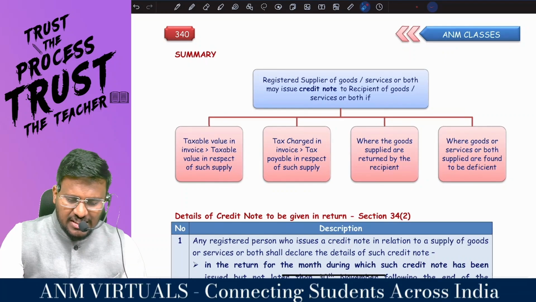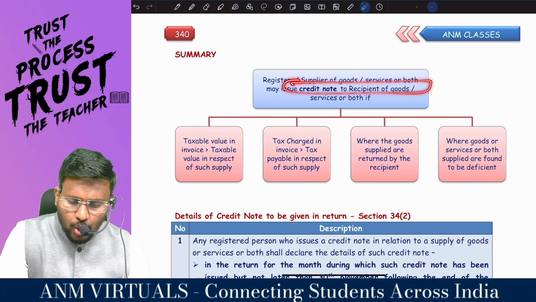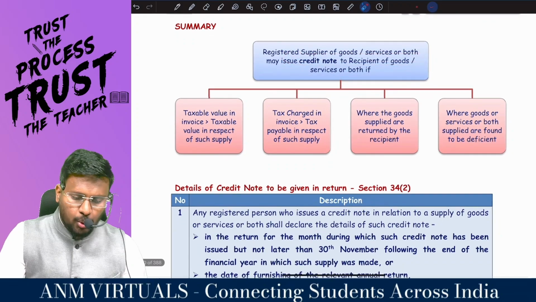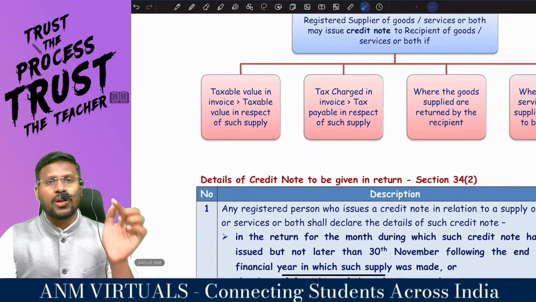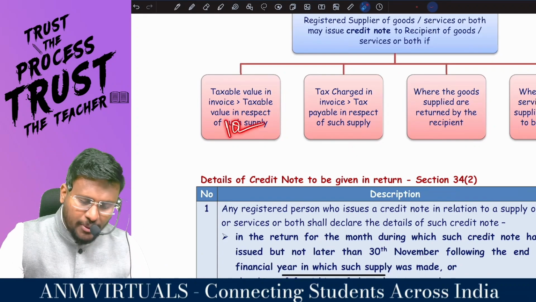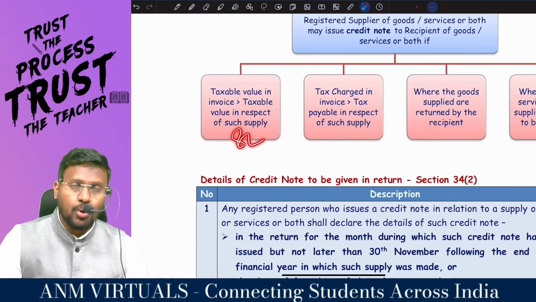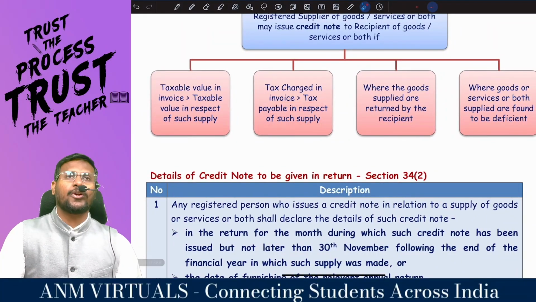So a registered supplier of goods or service or both may issue a credit note to the recipient if the taxable value in the invoice is more than the taxable value in respect of such supply. That means in the invoice, I actually charged 10 lakh. But I should have charged less. Or the tax charged in the invoice is more than tax payable in respect of such supply.